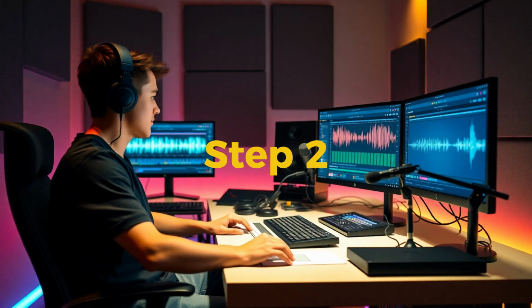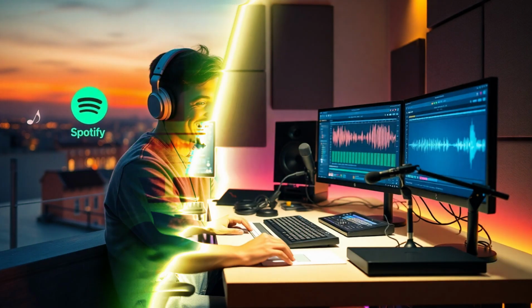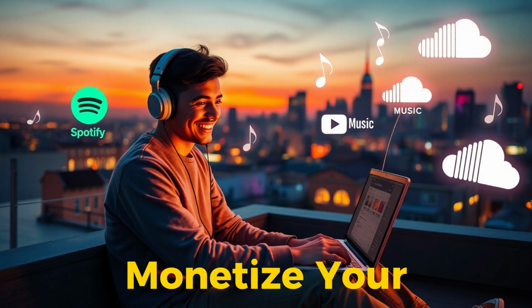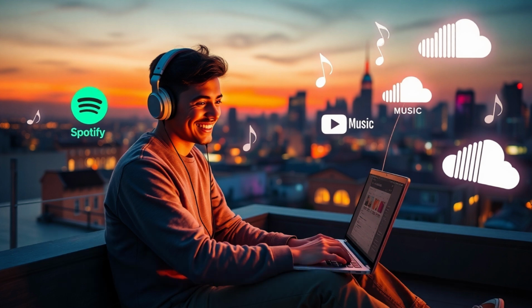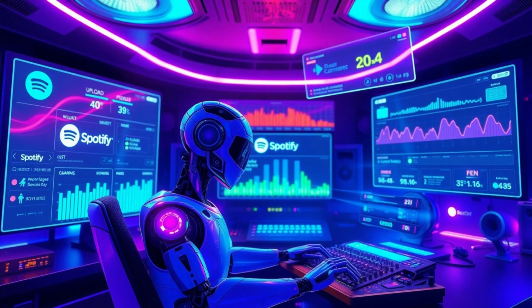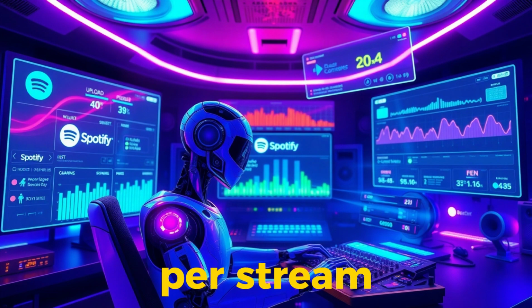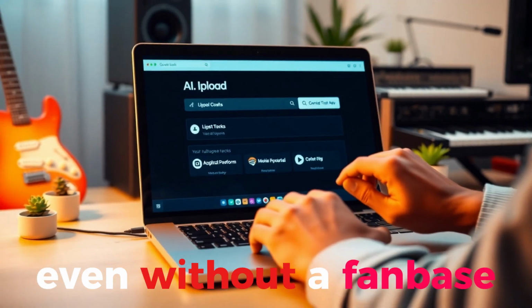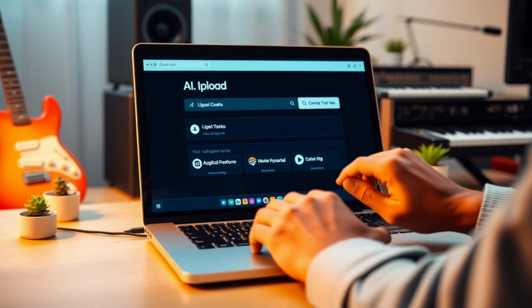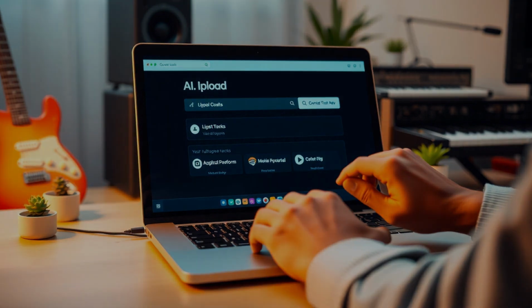Step 2. Edit and enhance the tracks. Step 3. Monetize your music on streaming platforms. Upload your AI-generated music to Spotify, Apple Music, YouTube Music, and SoundCloud. Earn royalties per stream, even without a fan base. Sell beats on BeatStars or Epidemic Sound for extra income.